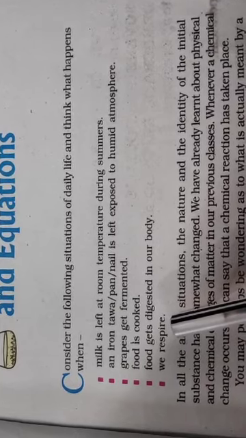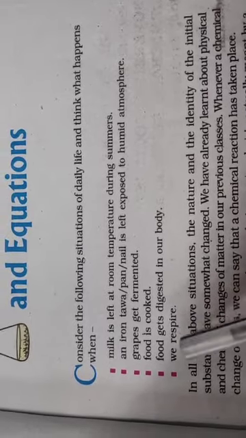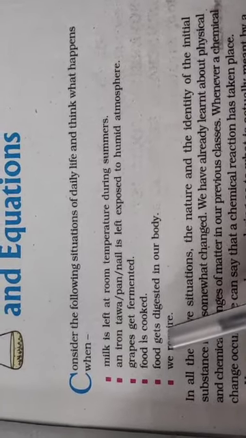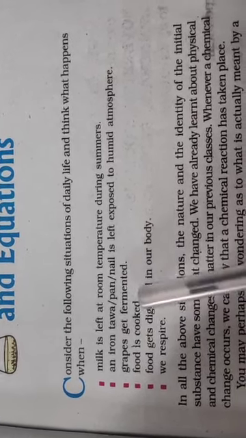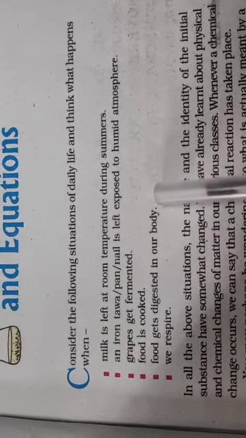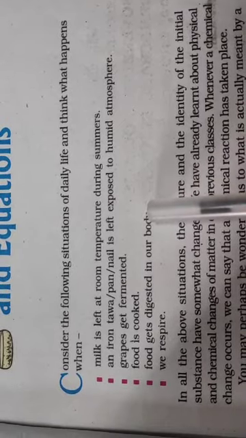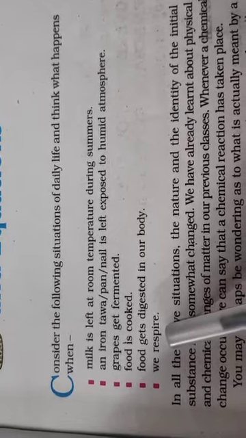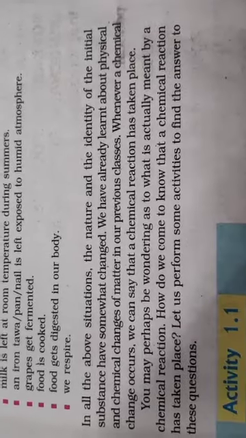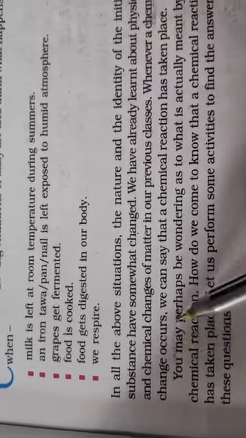In your body, the digestion process itself is a type of chemical reaction. Respiration is yet another chemical reaction. Both of them are opposite to each other. When we look into the types of reactions, you'll understand it better, because here the food is broken down into smaller parts in the different organs of the digestive tract, and respiration is further breakdown in the cell. Clear? Okay. So now to understand what type of changes take place in a chemical reaction, because whenever a chemical reaction takes place, there is a change which occurs.